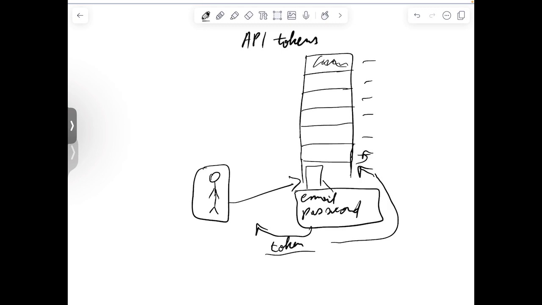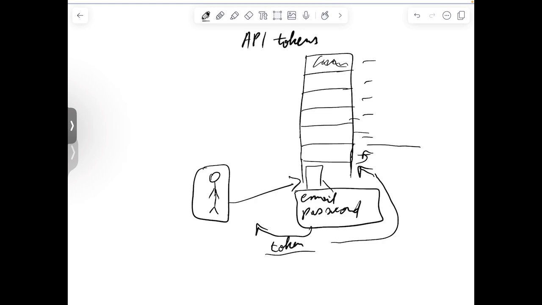So we want to make sure that we only allow this person to enter a few floors or a few rooms in floors, and not every floor. And this is going to be checked based on the token permission.